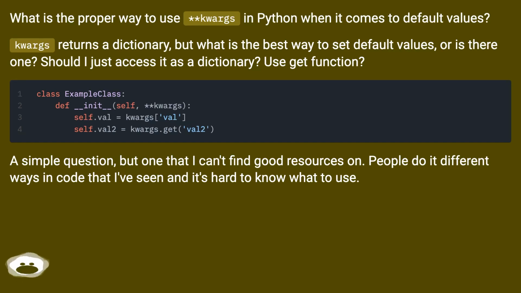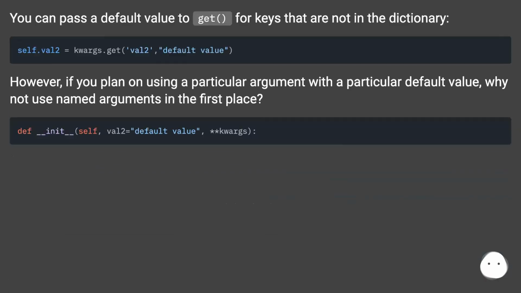A simple question, but one that I can't find good resources on. People do it different ways in code that I've seen and it's hard to know what to use. You can pass a default value to get for keys that are not in the dictionary. However, if you plan on using a particular argument with a particular default value, why not use named arguments in the first place?